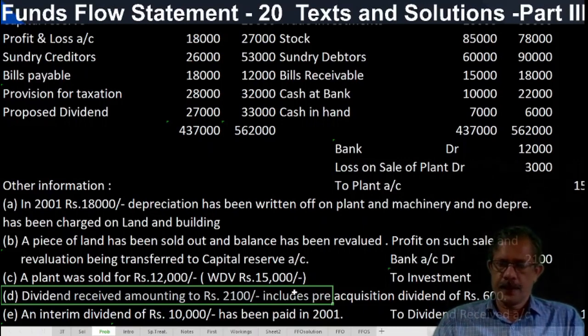Correct? Here dividend received total 2,100, 600 pre-acquisition, only 1,500 is credited to P&L account. That is the treatment while doing accounts.